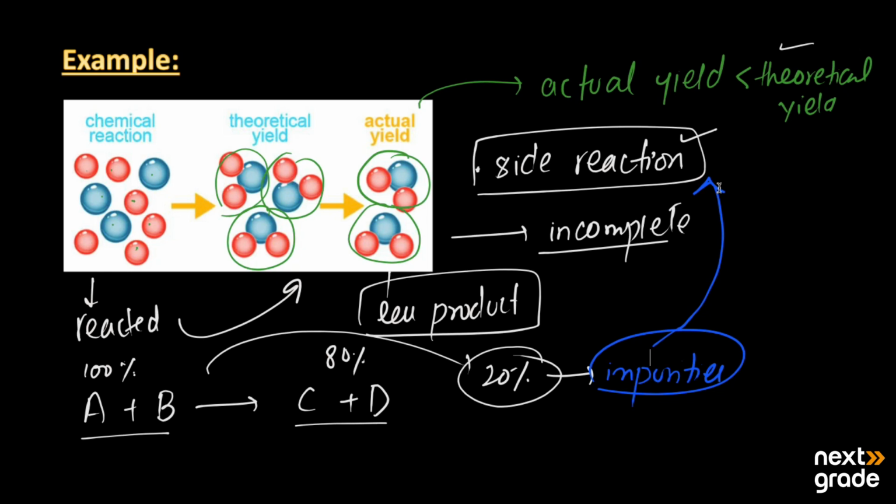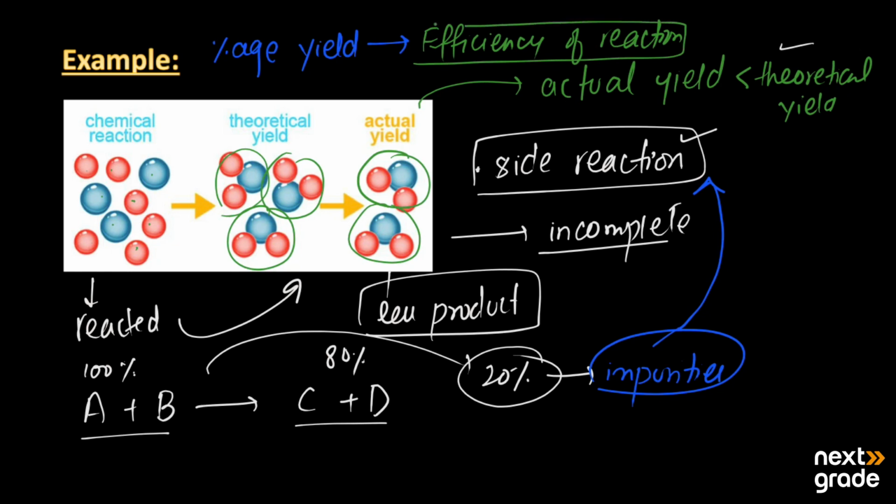This is also known as the efficiency of the reaction. So, the percentage yield is basically known as the efficiency of the reaction. With the help of the percentage yield, we are able to find the efficiency of the reaction. So this is all about today's lecture.